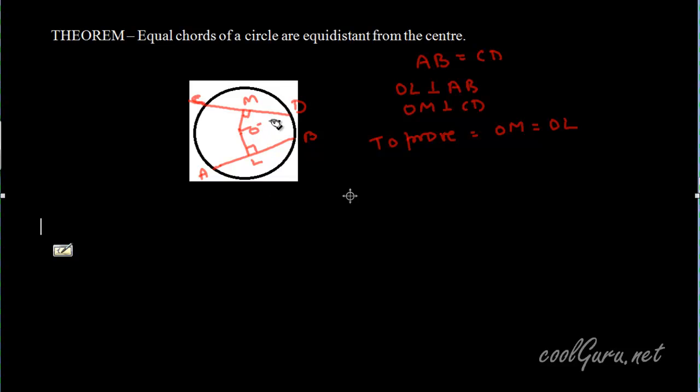Now join these two points, OD and OB. Now given that AB is equal to CD, and we know that perpendicular from the center to the chord bisects the chord. This theorem we have already done, that perpendicular from center to the chord bisects the chord.